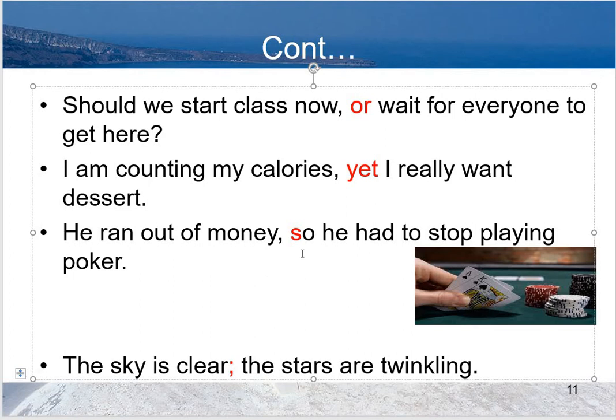He ran out of money, so he had to stop playing poker. Okay. The sky is clear, the stars are twinkling. This semicolon is also used in making of compound sentences.